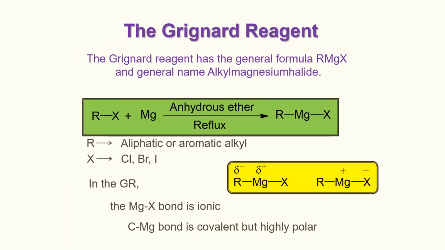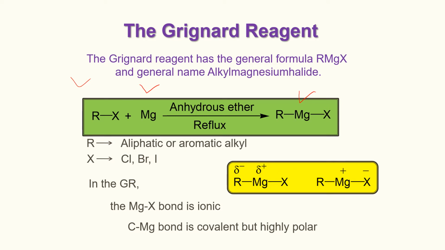For the Grignard reaction, we have to use Grignard reagents. Grignard reagents are prepared by refluxing alkyl halide with magnesium in dry ether. During reflux, magnesium is inserted between the carbon and halogen of the alkyl halide and forms alkyl magnesium halide.